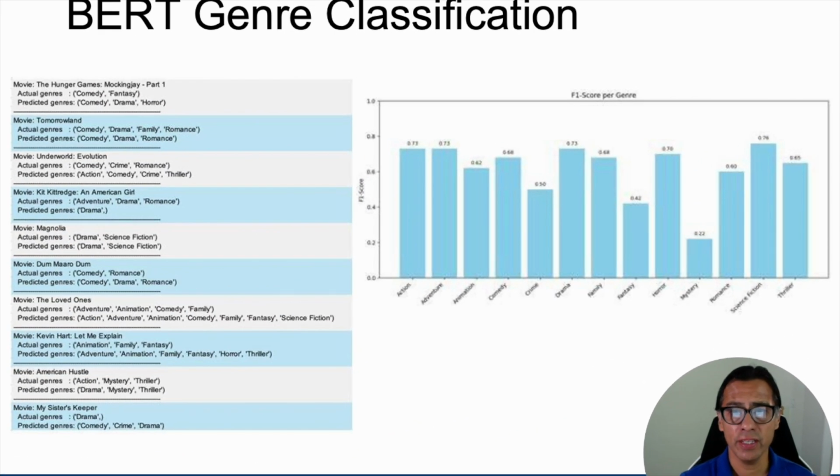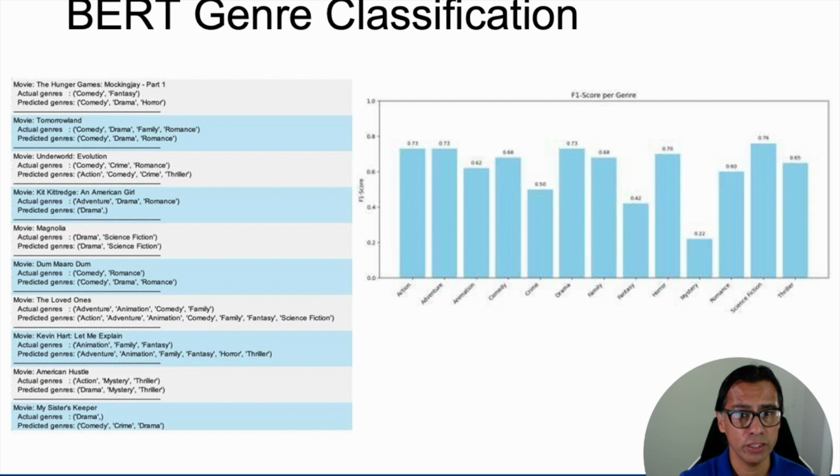The genre classification task aimed to assign multiple genres to each movie based on its description, overview, and metadata, treating it as a multi-label classification problem. We explored two different models, a BERT-based classifier with logistic regression and a hybrid LSTM model using GloVe embeddings and numerical metadata. The BERT model produced the best overall results, especially for dominant genres like drama, action, and science fiction, with F1 scores about 0.70.